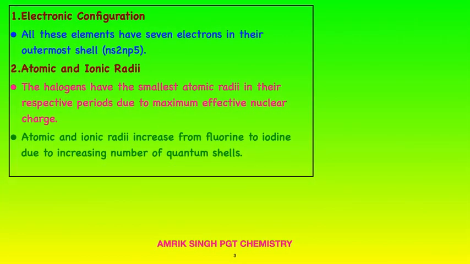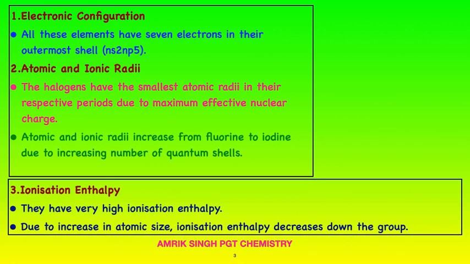Electronic configuration: all these elements have 7 electrons in their valence shell. Outer electronic configuration is ns2 np5. Atomic and ionic radii: the halogens have the smallest atomic radii in their respective periods due to maximum effective nuclear charge. Atomic and ionic radii increase from fluorine to iodine due to increase in number of shells.